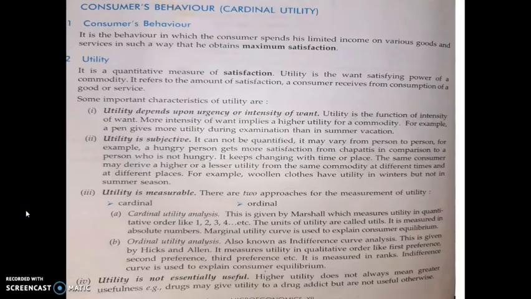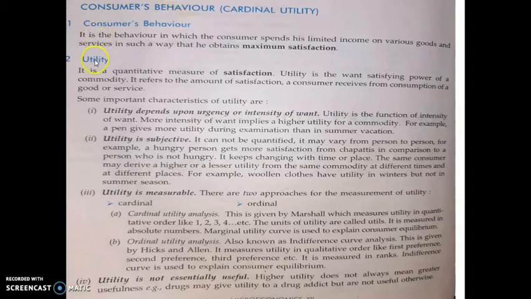Then next, consumer behavior. There are ordinal and cardinal utility theories. Here we have consumer equilibrium through cardinal utility theory. What is utility? It is a quantitative measure of satisfaction. You can expect one-word questions or "define the following".